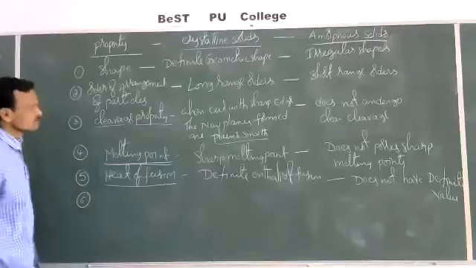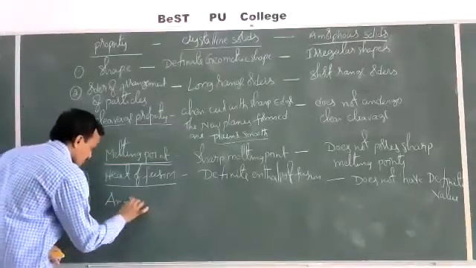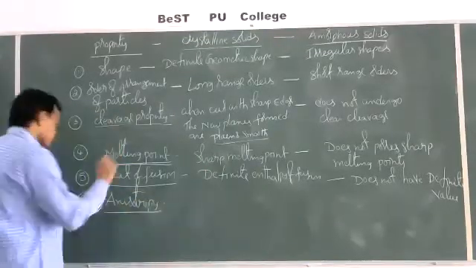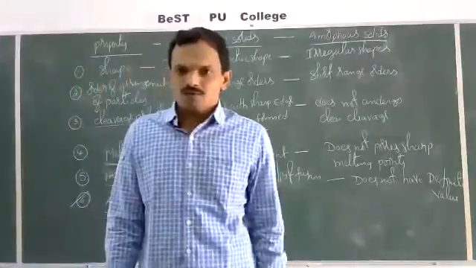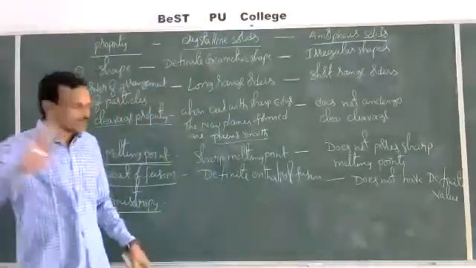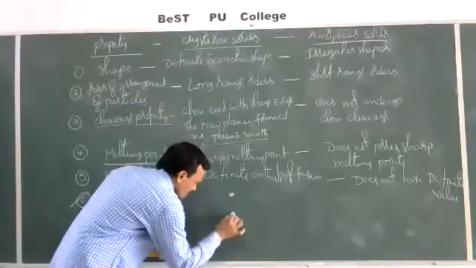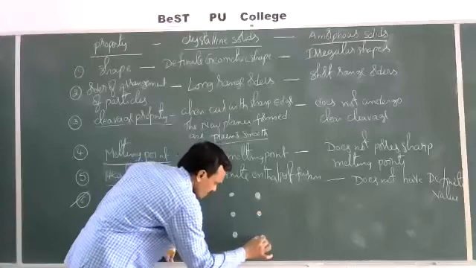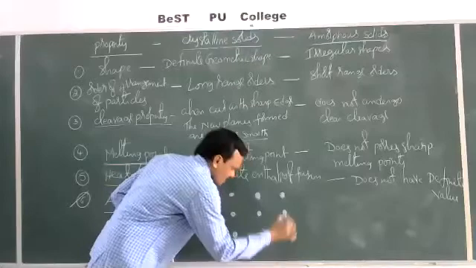Next, one more property, anisotropy. This is an important property here. Anisotropy and isotropy. So what is meant by anisotropy and what is meant by isotropy? Let us see here. I will take a crystalline solid. Let us assume this is the arrangement of the constituent particles in a crystalline solid.